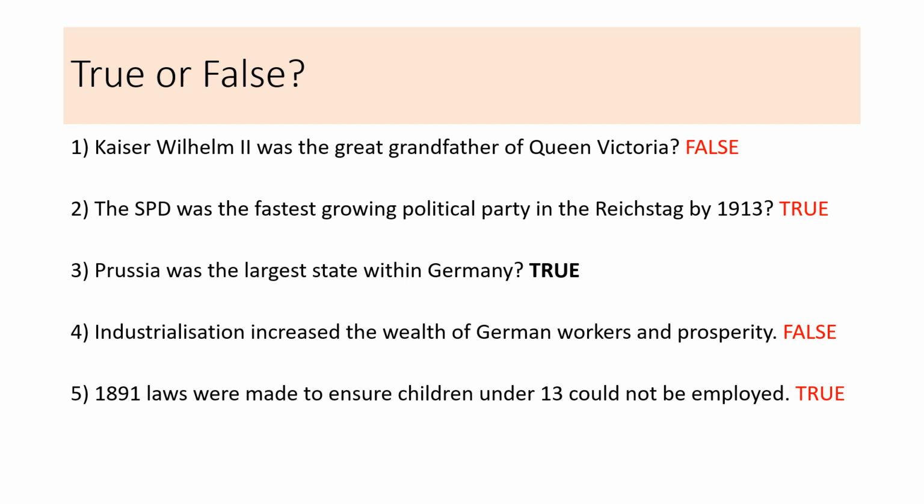False. For some, yes, but on the whole, no. It was mainly Germany itself that increased in wealth. A lot of workers' prosperity didn't increase to begin with. They were doing long working hours. Their living conditions weren't great, a bit like the Industrial Revolution in Britain. In 1891, laws were made to ensure children under 13 could not be employed. Again, this is true. Okay, so see if you got 5 out of 5.